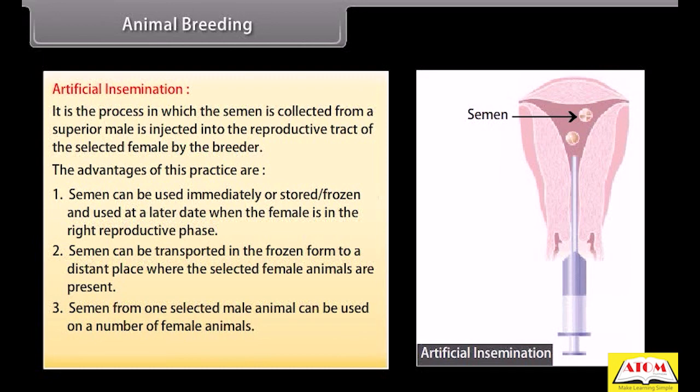Number 3. Semen from one selected male animal can be used on a number of female animals. The disadvantage is that the success rate is fairly low.